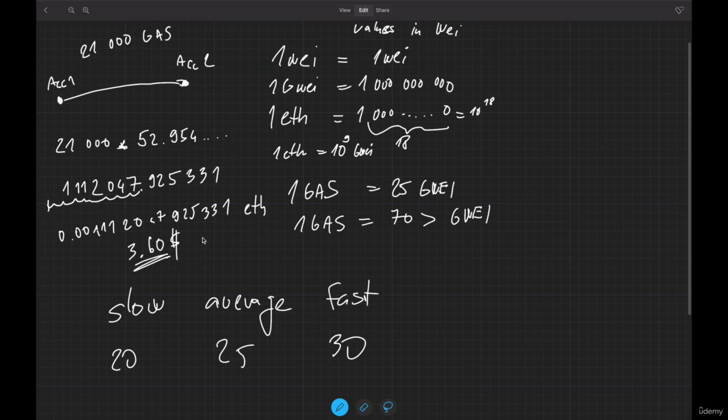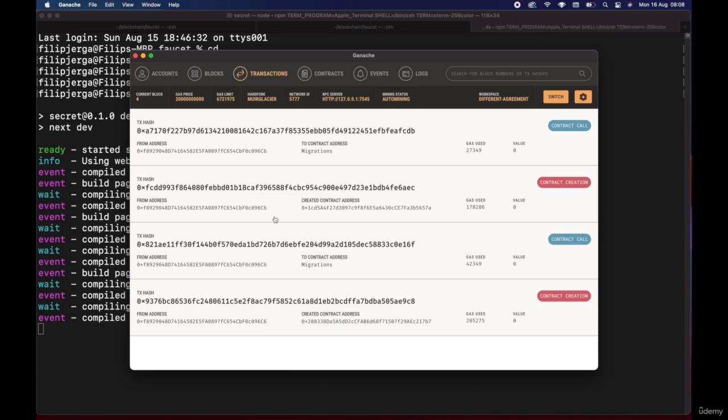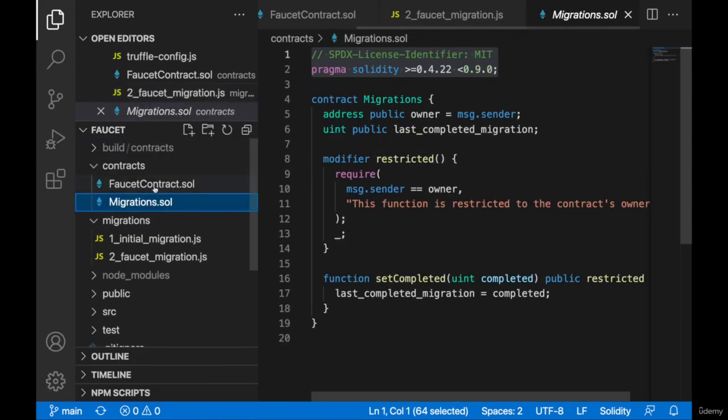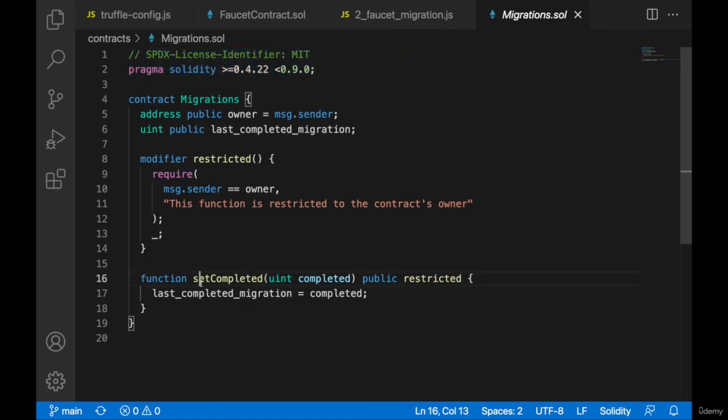Okay, so now let's continue with this other thing I was mentioning. Let's open Ganache here, and whenever we are migrating the contract, we are also calling a contract function. As I was mentioning before, we can call the contract functions when they are on the blockchain. This is actually happening automatically for us when we are running truffle migrate. The truffle migrate command is deploying the contract, and it's also calling the contract function. It's calling the function setCompleted on Migrations.sol, and here it will provide the number of the completed migration.